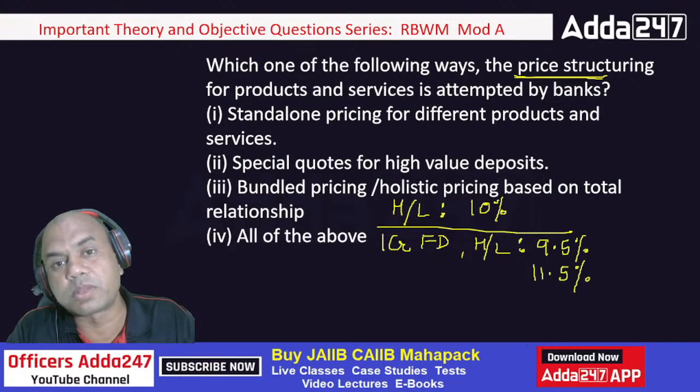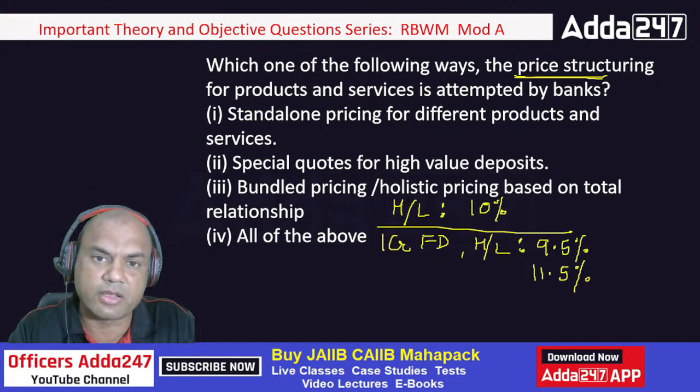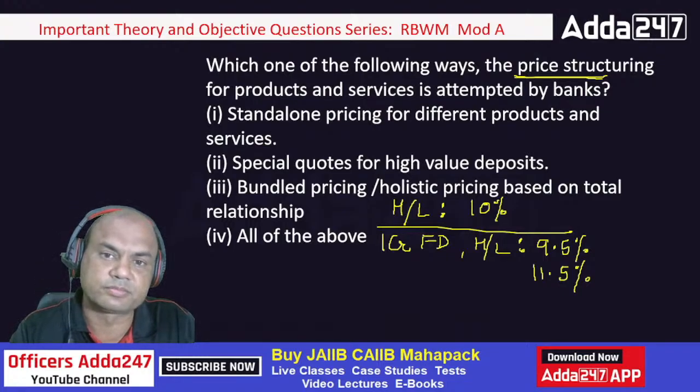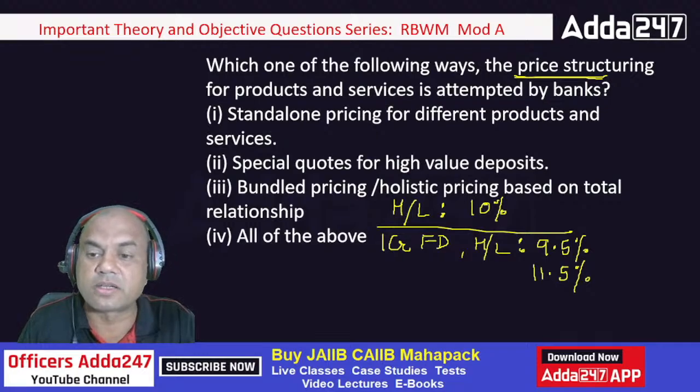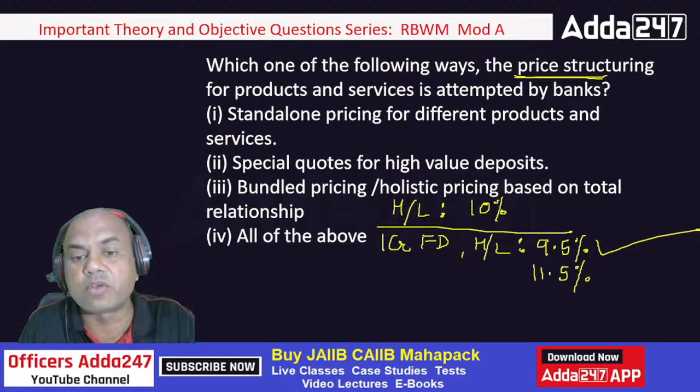A normal customer is charged 10%. Now somebody is having a 1 crore FD. So will you charge him a lower rate or a higher rate? You'll be charging him or her a lower rate, right? 9.5%. Why? Because he is a prestigious customer and a 1 crore FD means huge profitability.